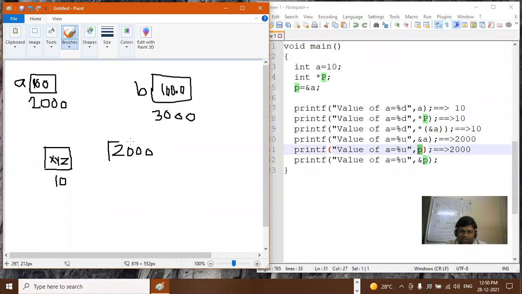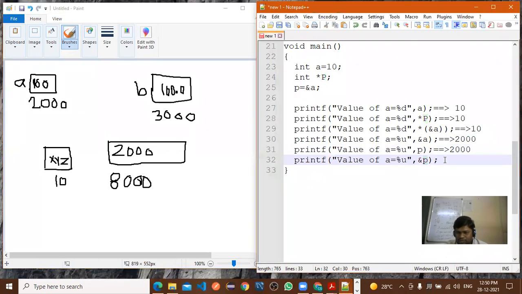Somewhere you have stored this 2000 as a value, and the address of that value, suppose 5000 or 8000, we will consider 8000.